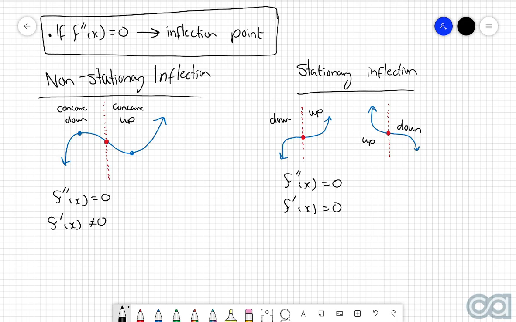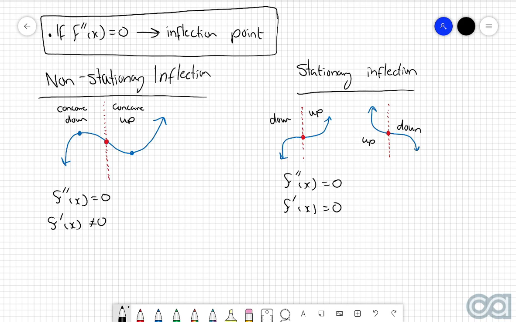So the reason why this is important is because sometimes in questions, especially in your test and exam, you will be asked to identify what type of inflection point it is. And in this case, it's fairly easy. You just need to also test out to see what the first derivative is at that particular point. If both the first and the second derivative are equal to 0, then you've got a stationary inflection. If only the second derivative is equal to 0, then you have a non-stationary inflection. But once again, the naming system is pretty straightforward in this case, so hopefully there won't be too much confusion there.